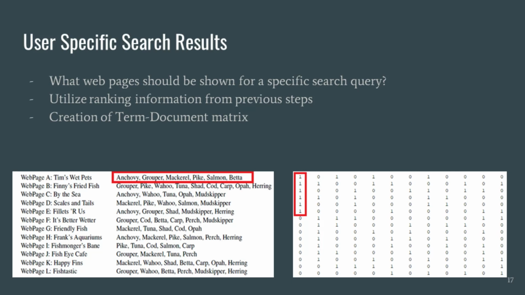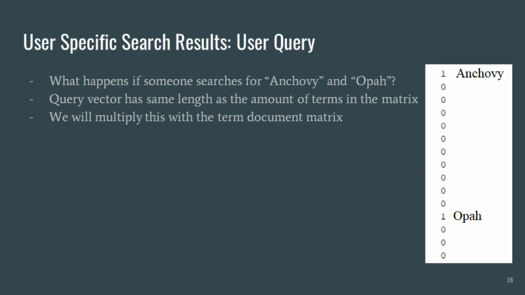We then scan the web page to see which fish they contain, and those values are stored in a row. So for example, web page A has anchovy, grouper, mackerel, pike, salmon, and beta. These correspond to values in rows 1, 2, 3, 4, 5, and 6. We continue this procedure for all web pages, and the image on the right is the resulting term document matrix.